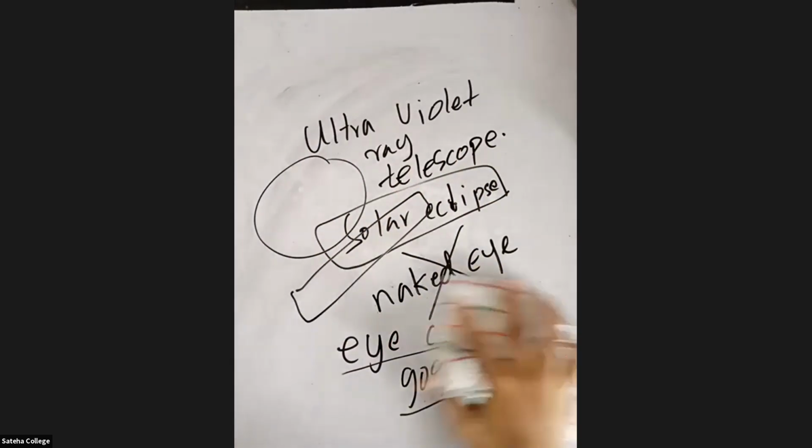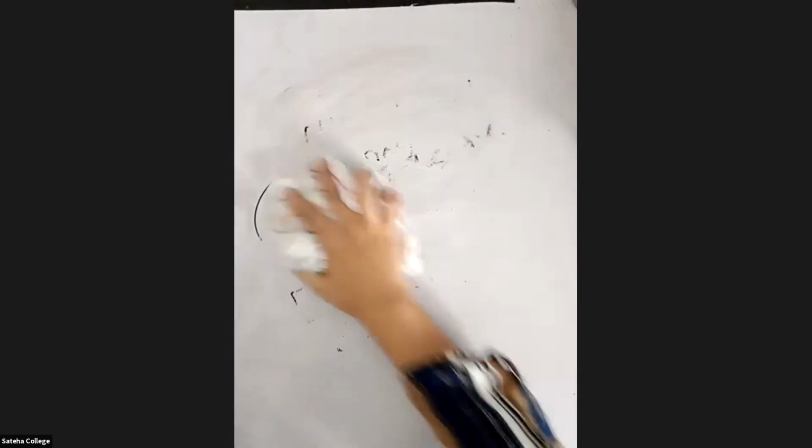So what are the methods that you can use to see a solar eclipse? Can someone say? Can anyone raise your hand so that I'll ask you? Okay, Shamrita. Shamrita, tell me.